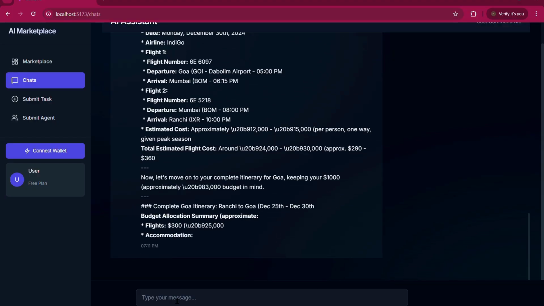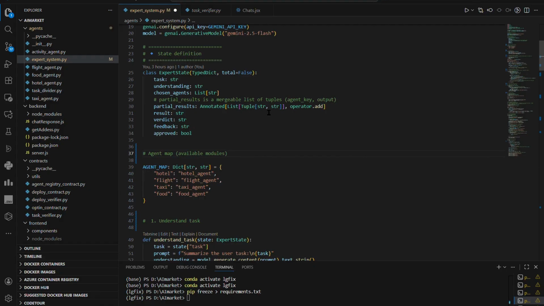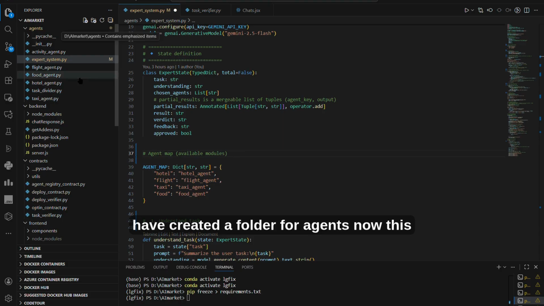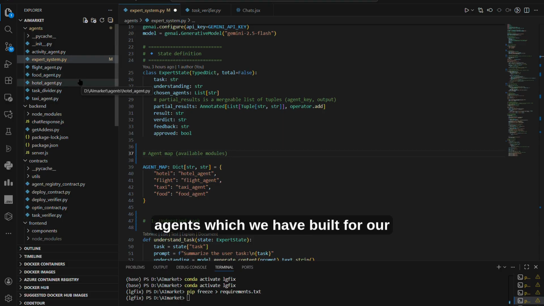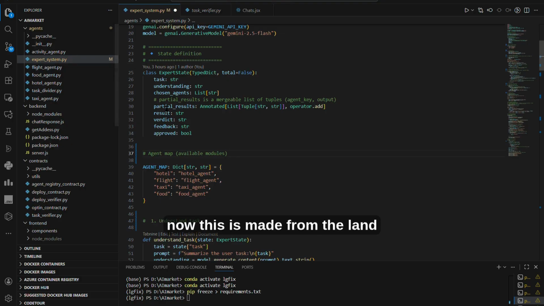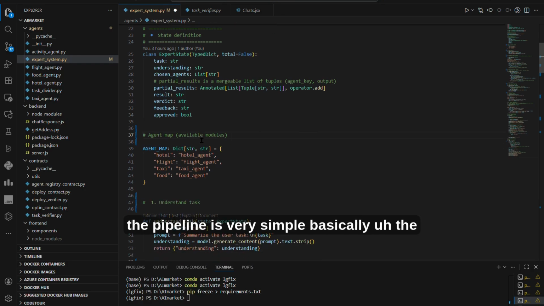Let me show you the code first. This is the code structure. As you can see, we have created a folder for agents. This mainly consists of dummy agents which we have built for our demonstration. The main agent here is the expert system file. This is made from the LangGraph state machine, and as you can see, there are various states of the expert system. Now the pipeline is very simple.